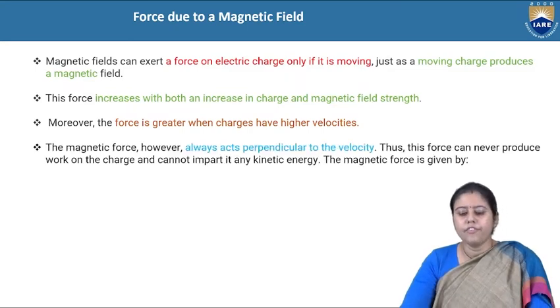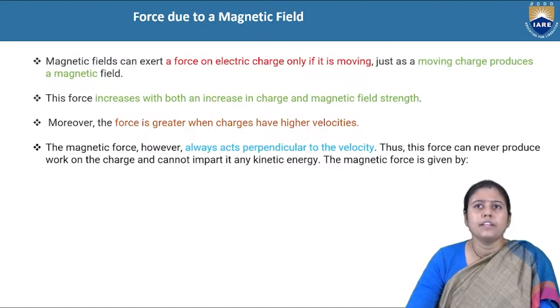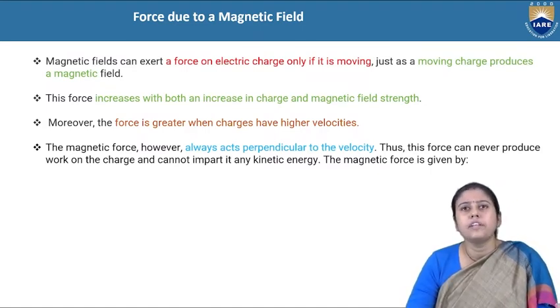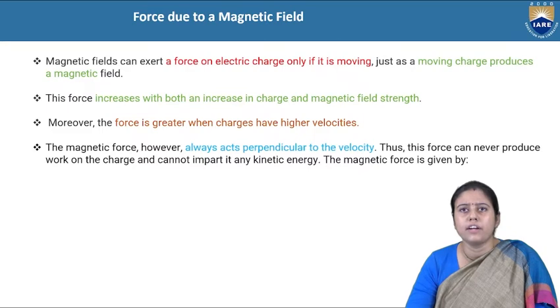The magnetic force, however, always acts perpendicular to the velocity. Thus, this force can never do work on the charge and cannot impart kinetic energy. As we know, if there is a force and displacement, there will be some work done.